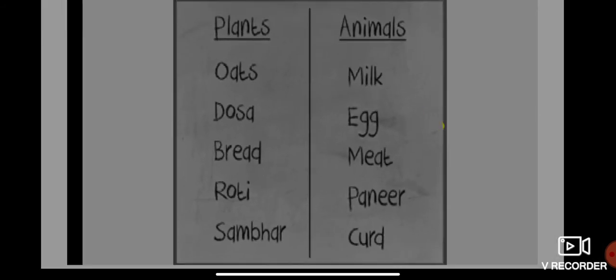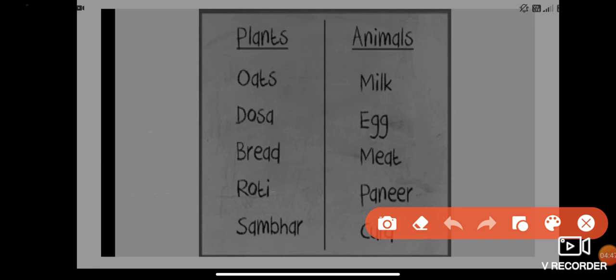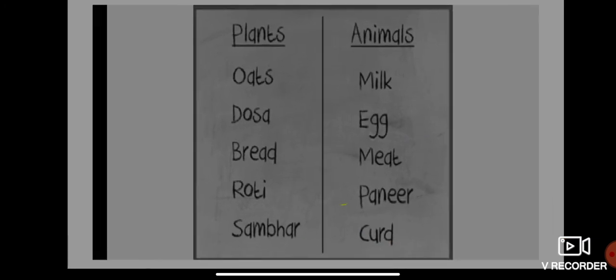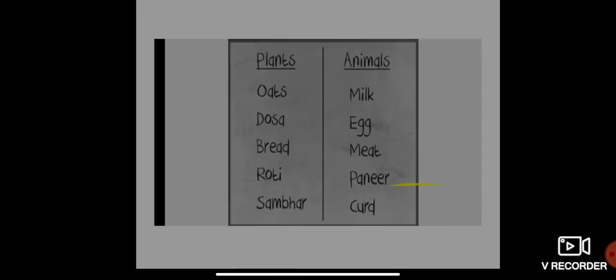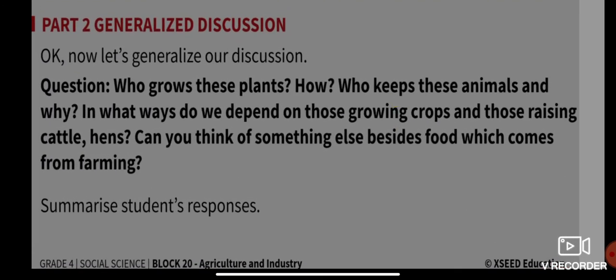Now see, from plants we get oats, dosa, bread, roti, and sambar. From animals, we get milk, egg, meat, paneer, and curd. So these are the food items that we get from plants and animals. I hope you are clear. Now, who grows these plants and how?